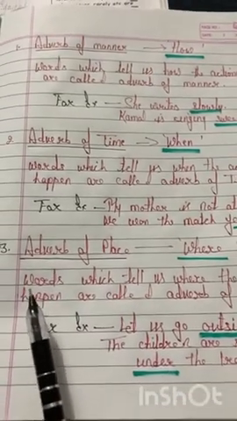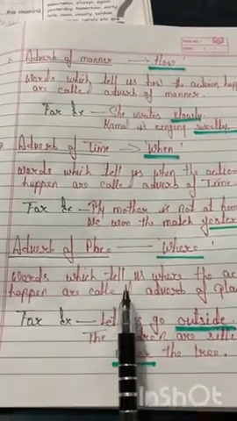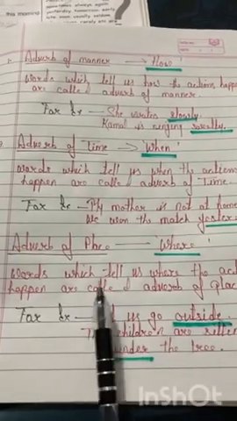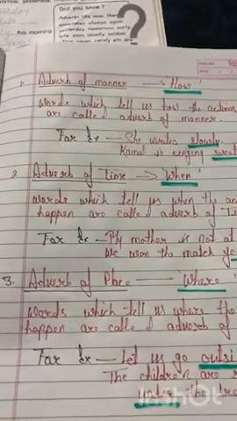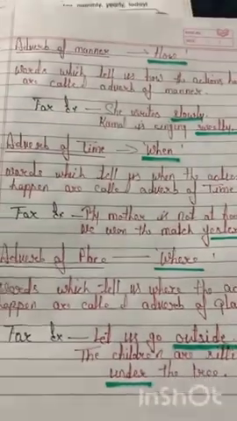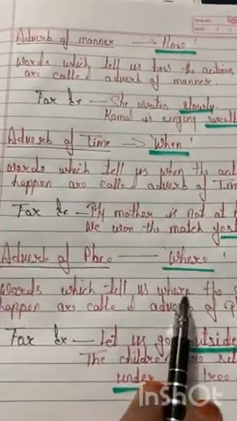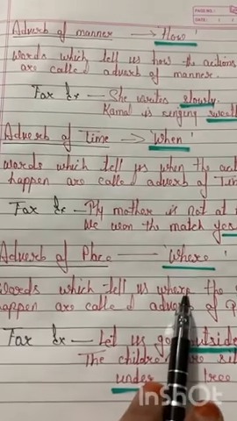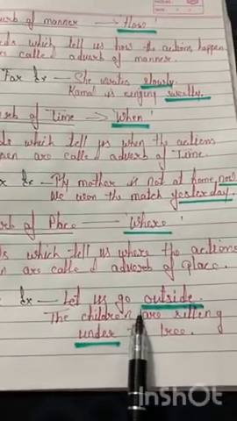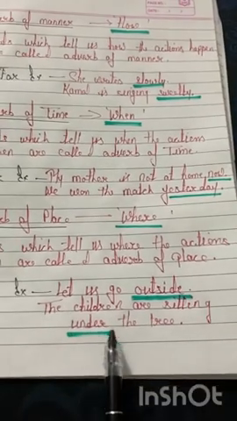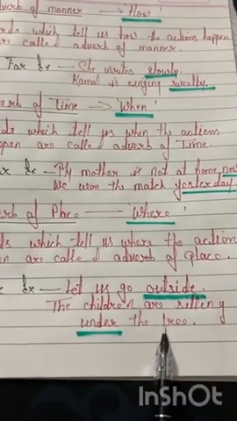Words which tell us where the action happens are called adverbs of place. That means it answers the question where. For example, let us go outside. The children are sitting under the tree.